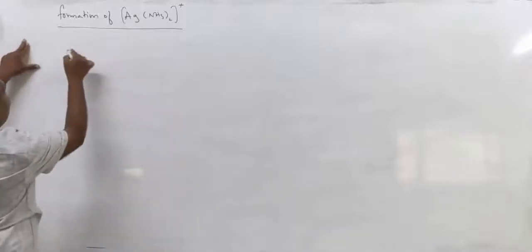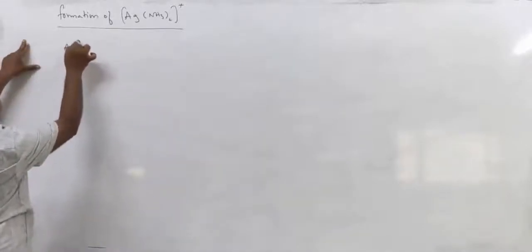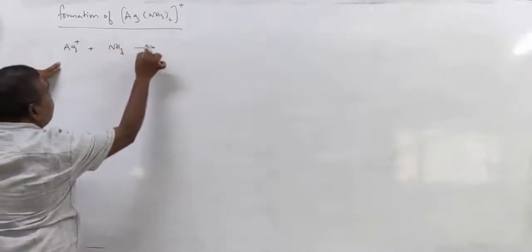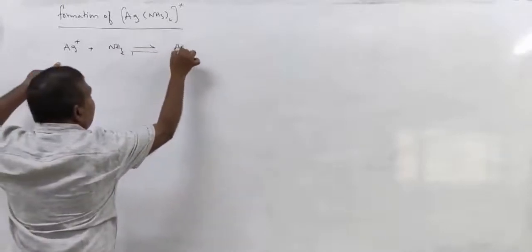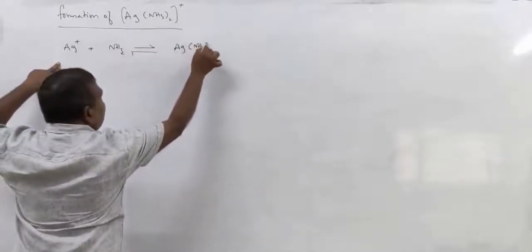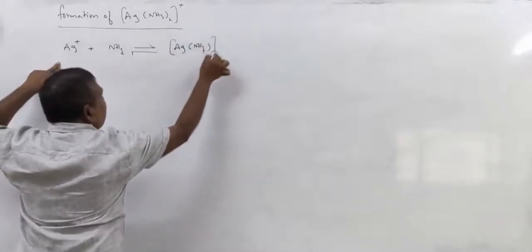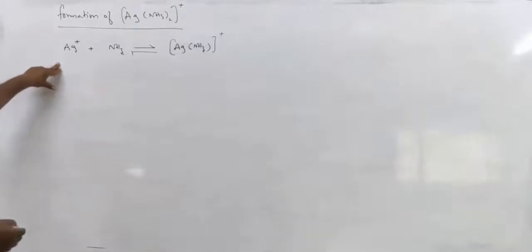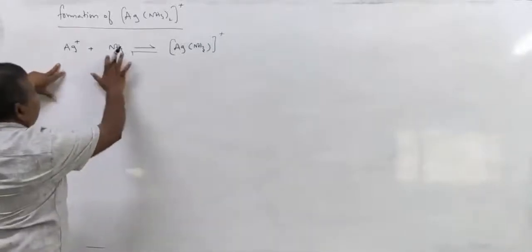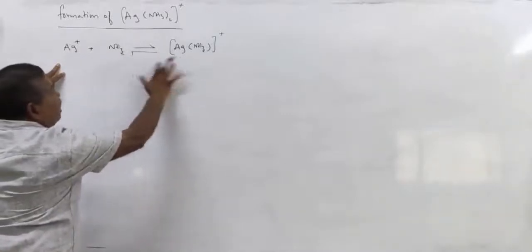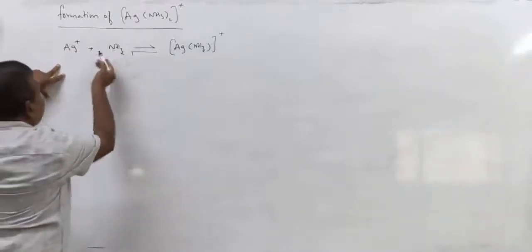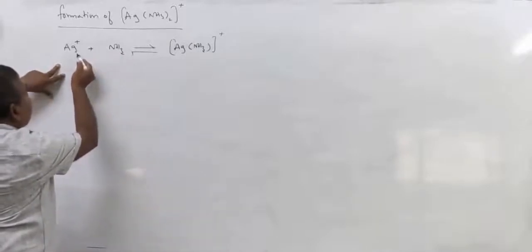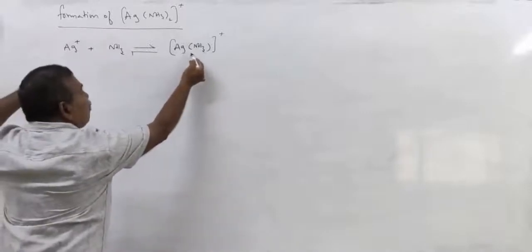Very simple. See, Ag plus ion first coordinates with one ammonia molecule to form Ag(NH3) plus. But this is not stable. Every time the reaction is in equilibrium state, remember. So first one ammonia molecule donates its electron pair to the empty orbital of Ag plus, which results in the formation of this ion.